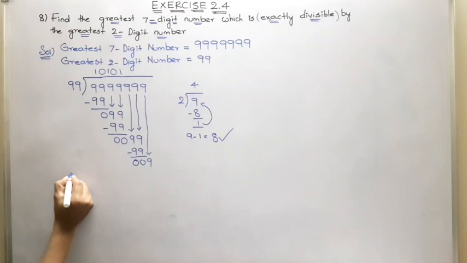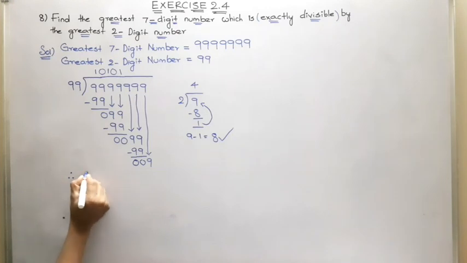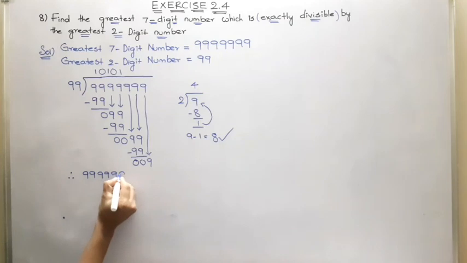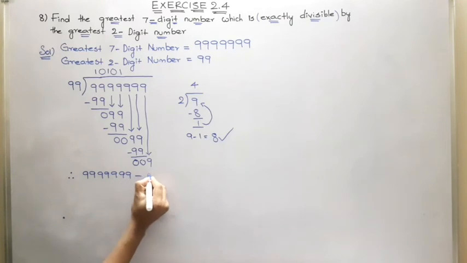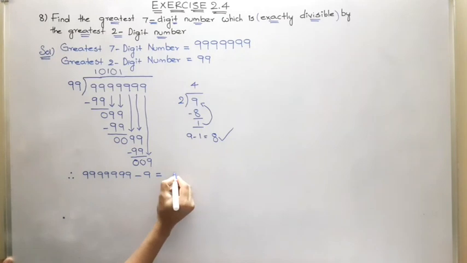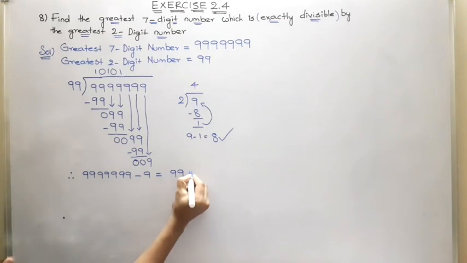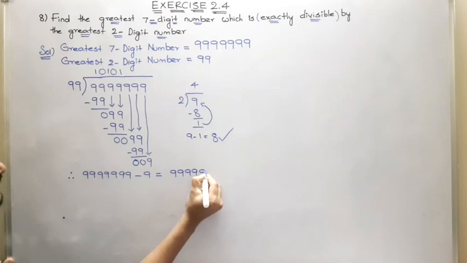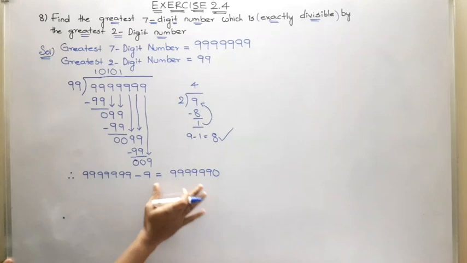Therefore, 99,99,999 minus 9 is equal to 99,99,990. Through this we can understand, count the number of digits: 1, 2, 3, 4, 5, 6, 7.